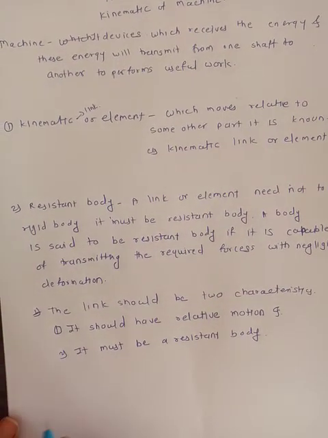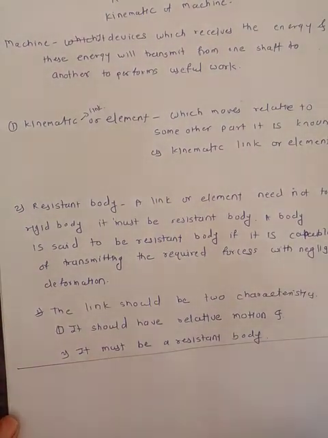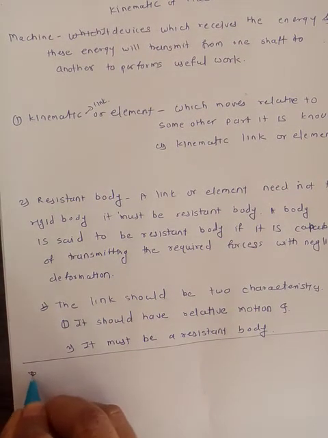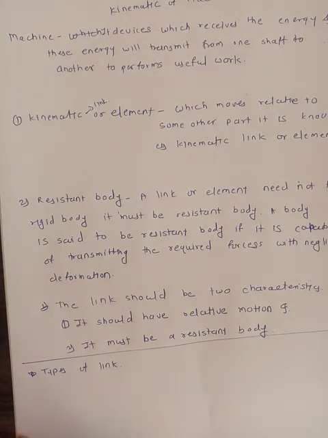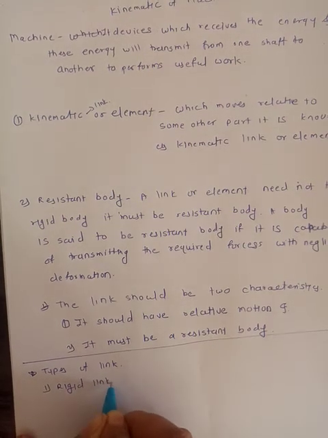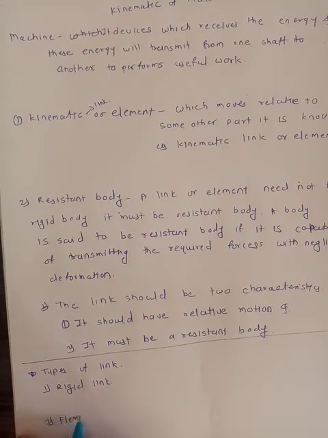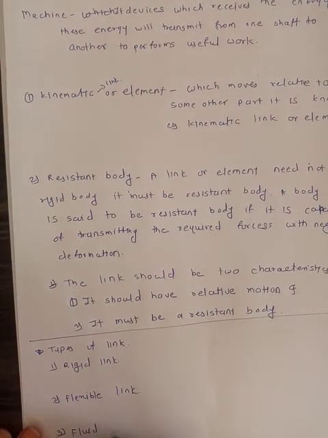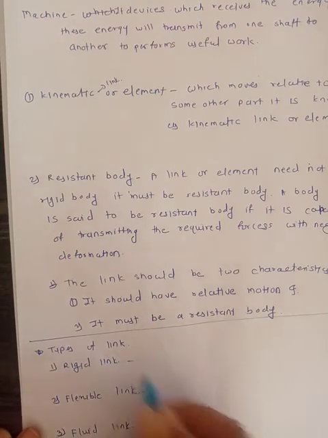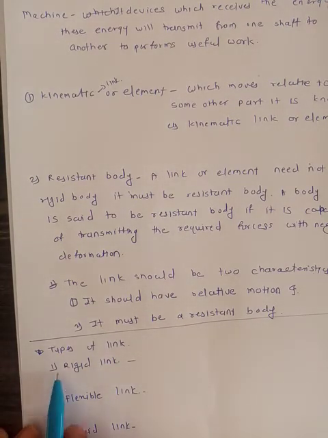This is the kinematic link. Then the next topic is the types of link. There are three types. First is the rigid link, second is the flexible link, and third is the fluid link. We will see them one by one. First is the rigid link. Then what is a rigid link?